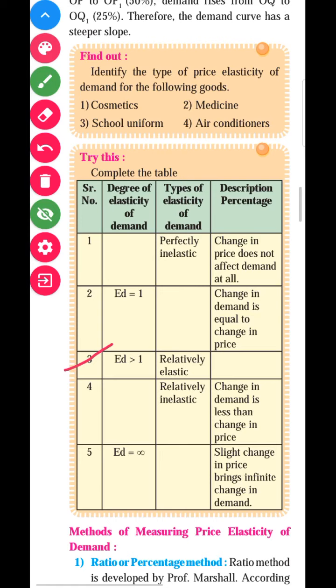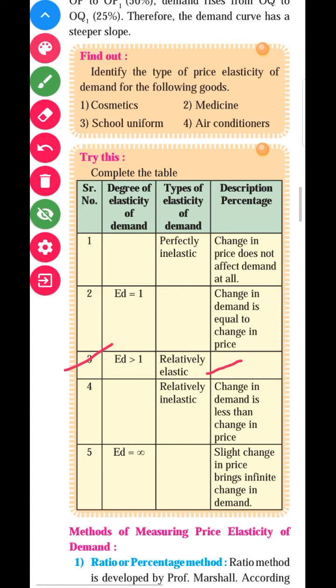Third, in the third column the coefficient value is given, ED is greater than 1. The type of demand given is relatively elastic demand. Now you have to write the meaning of that, the description. Relatively elastic demand means a small change in price brings a large change in demand. For example, price increases by 10%, demand decreases by 20%.